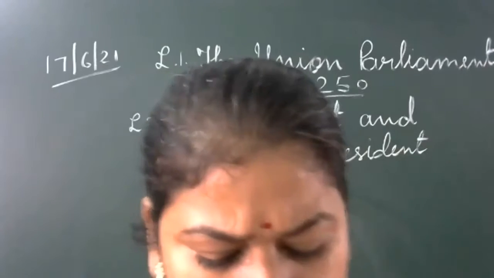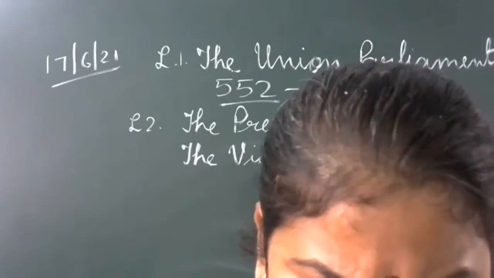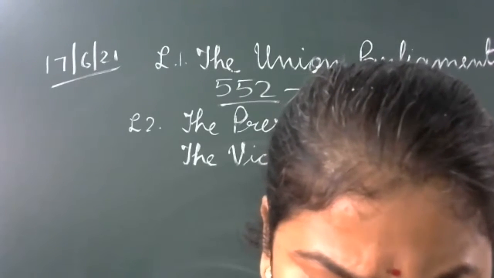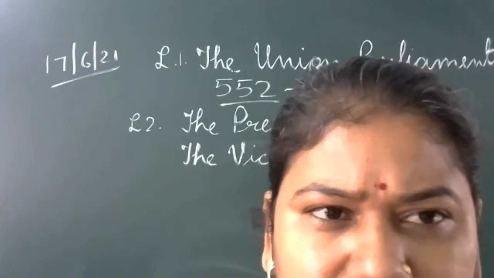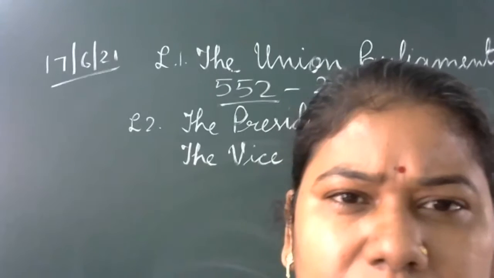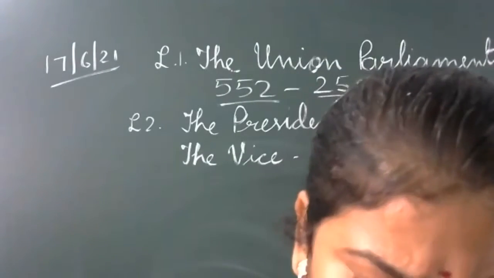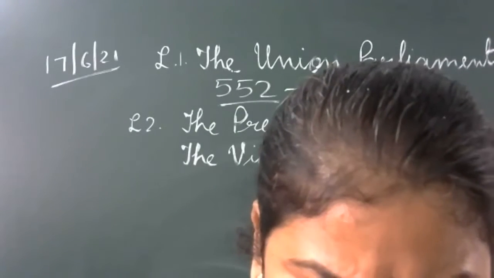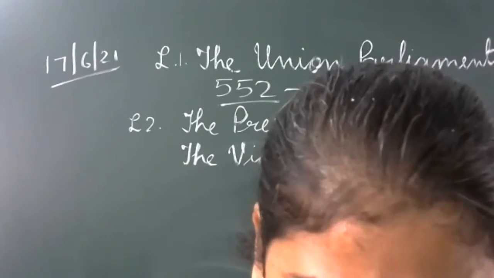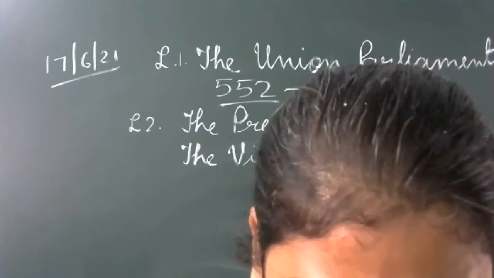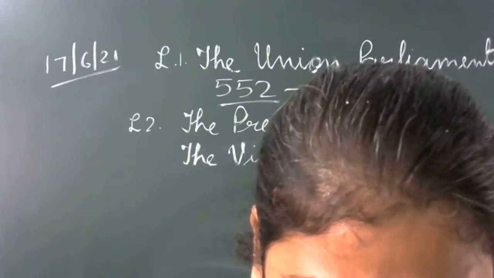Then with reference to Rajya Sabha: composition, qualification for membership, election, term, presiding officers. The next heading you can take with reference to power and function of Union Parliament: legislative, financial, judicial, electoral. It is given here.